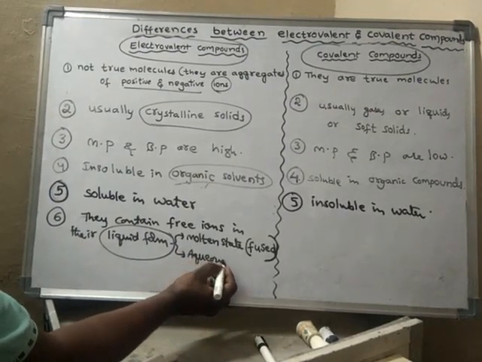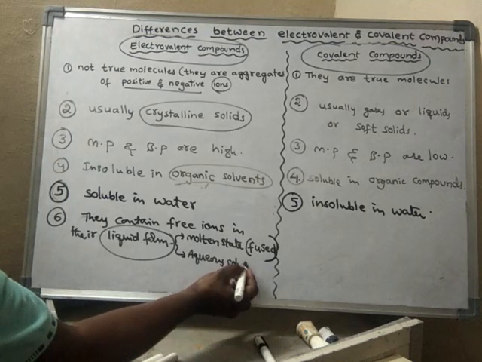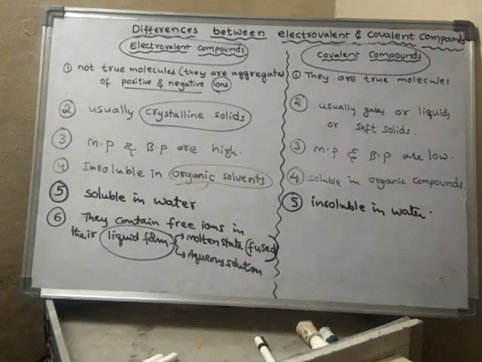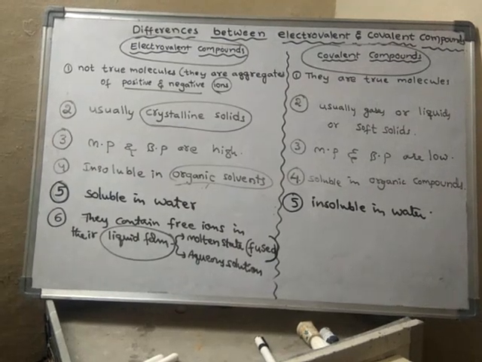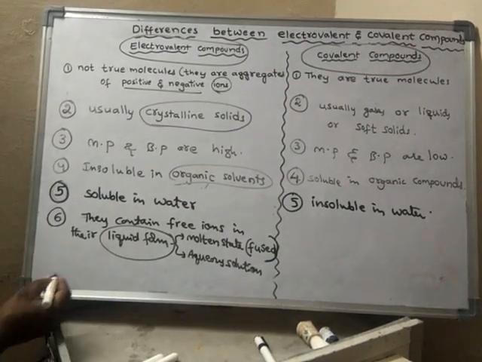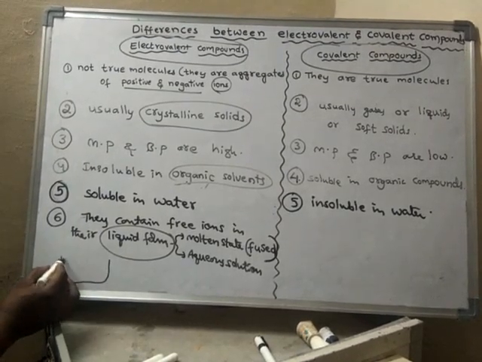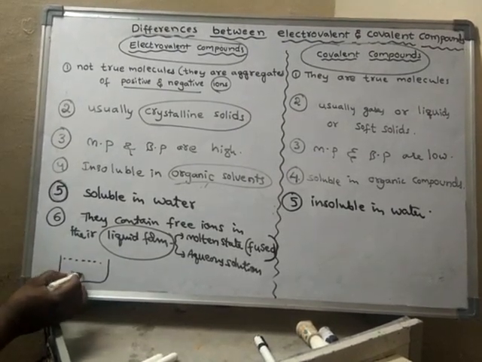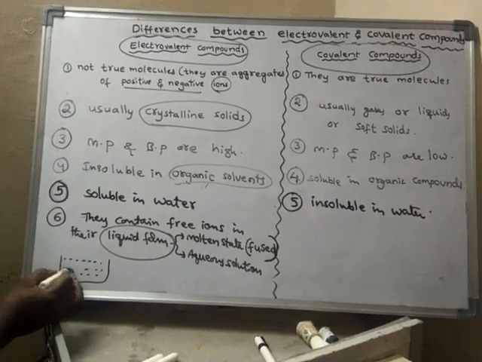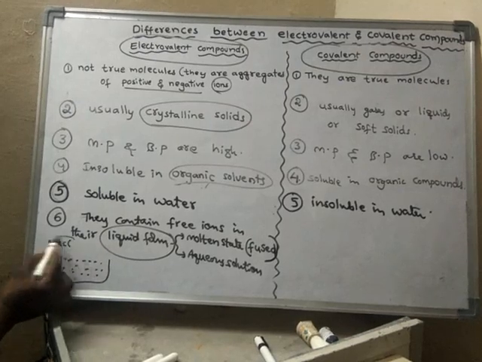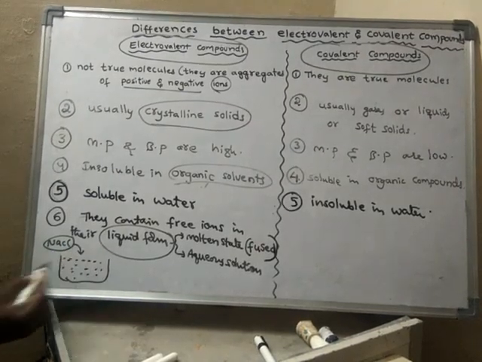What is the meaning of aqueous solution? Aqueous solution means dissolved in water. For example, if I take water and put sodium chloride into it, what happens?